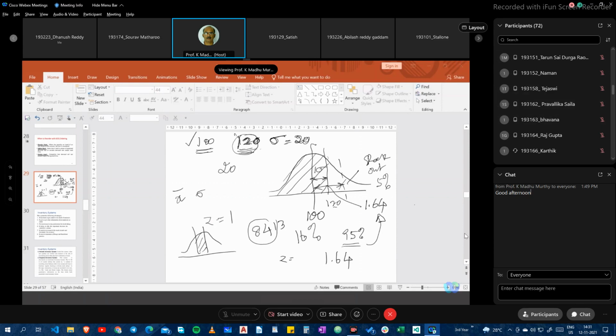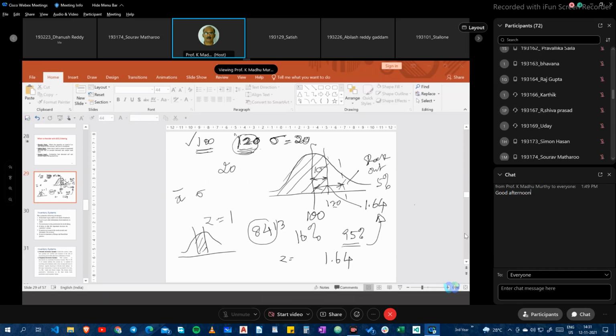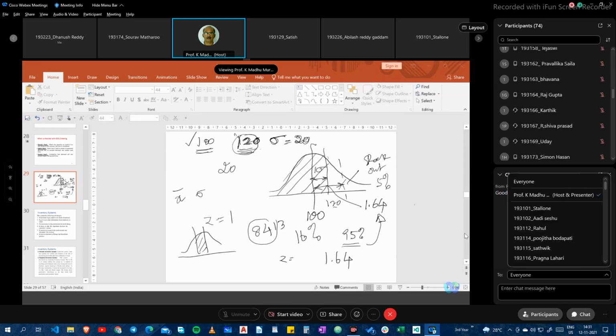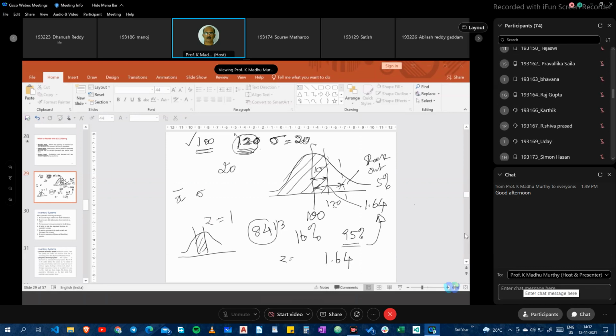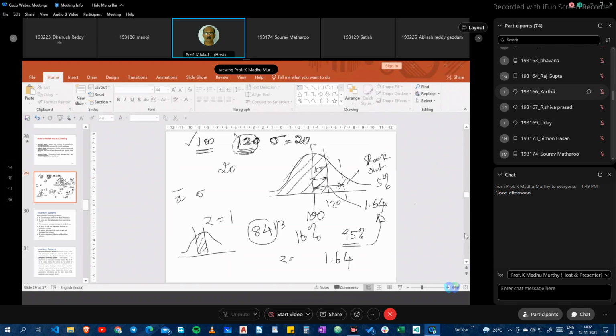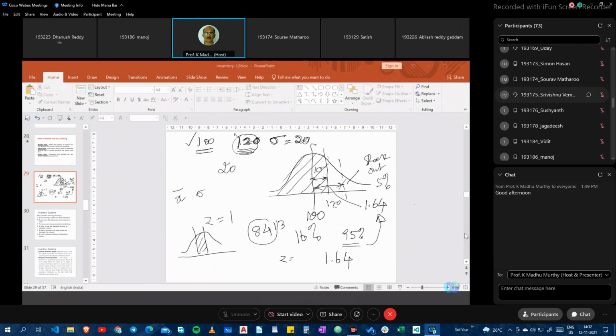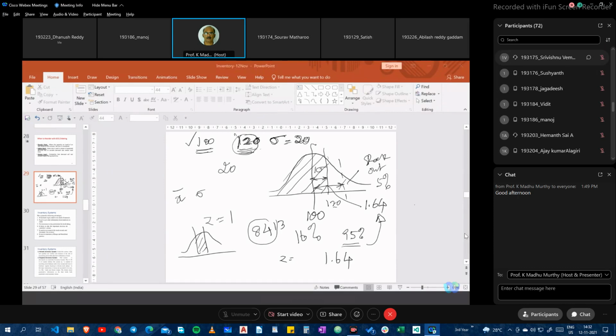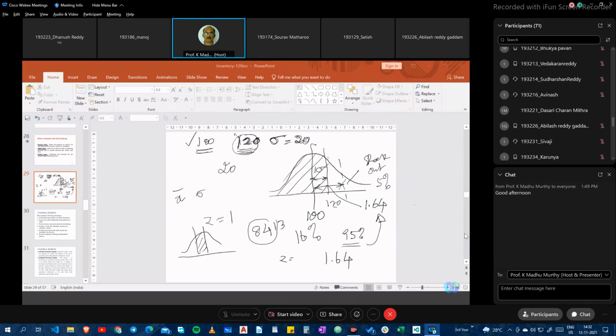Sri Vishnu, Sushant, Jagdish, Vidit, Manoj, Hemnath, Ajay Kumar, Geeta, Karthik, Vivek Yadav, Karan Reddy, Sudarshan Reddy, Avinash, Dasari, Charan, Dhanush Reddy, Abhilash Reddy, Shivaji, Karunya, Yamini, Priya, Karthik Krishna, Harisai Teja, Sainath, Akash, Hemanti, Pranav, Dhananjay, Vijay, Rishik, Akhila, Ajay, Vishak, Dilip, Ram.